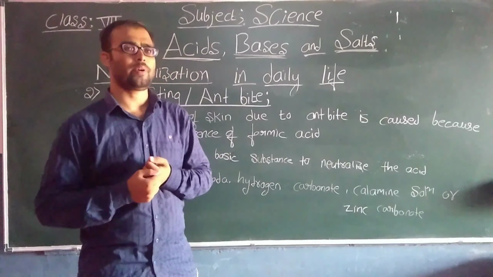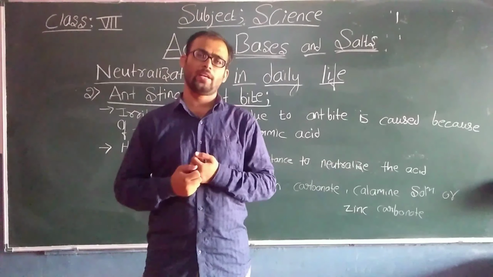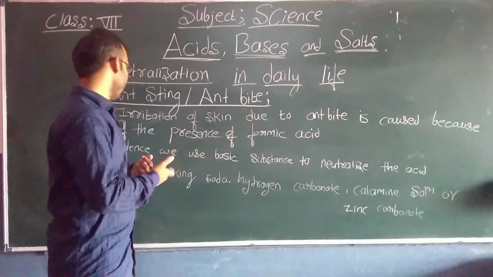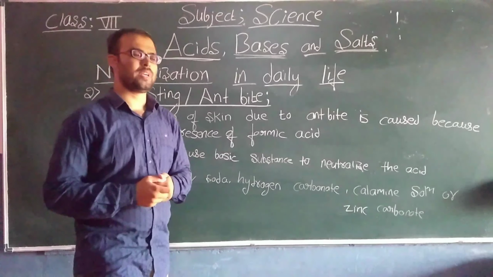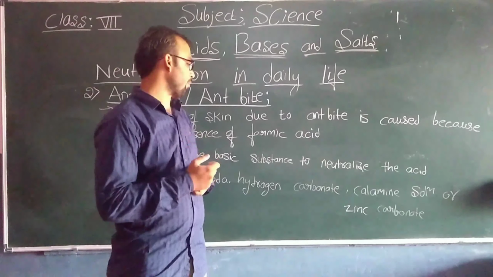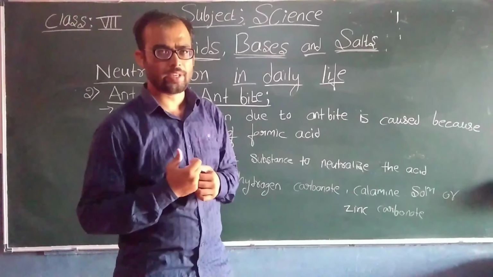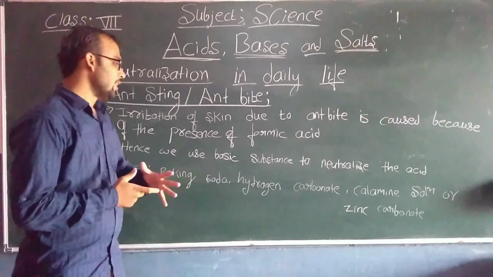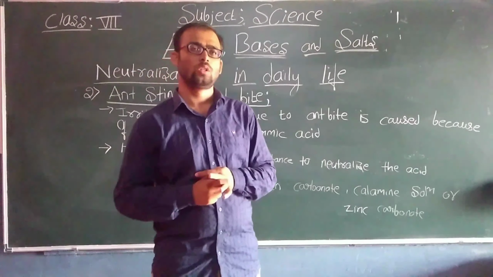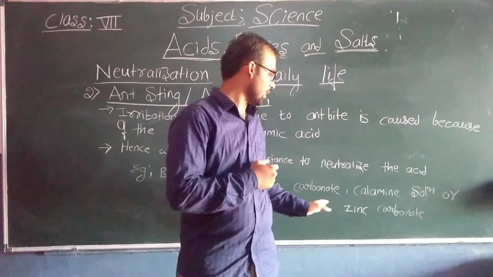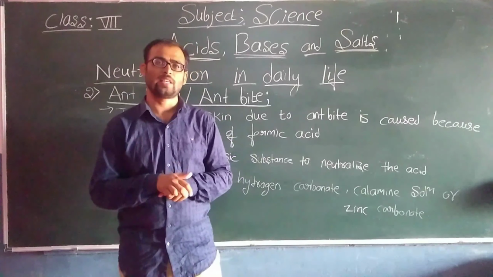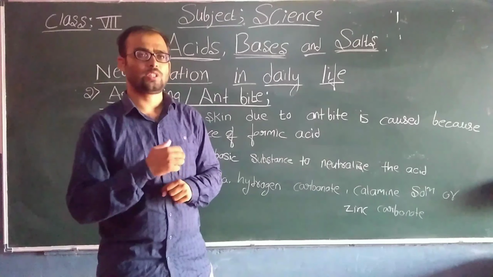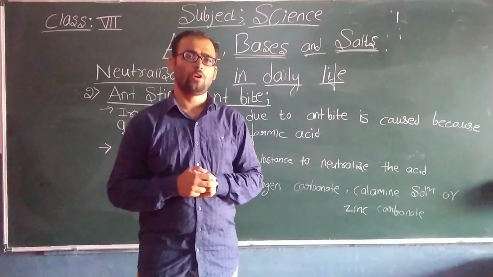If you want to neutralize that formic acid, what do we need to do? We need to add some basic substance. Some of the basic substances are baking soda, hydrogen carbonate, calamine solution, and zinc carbonate. You can use these to neutralize the irritation, or the acid injected by the ants into your body.